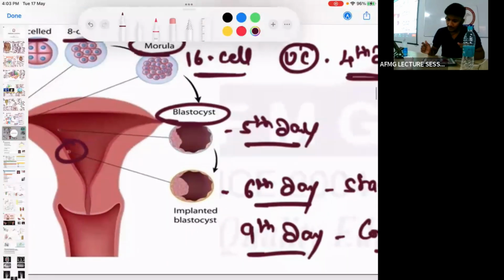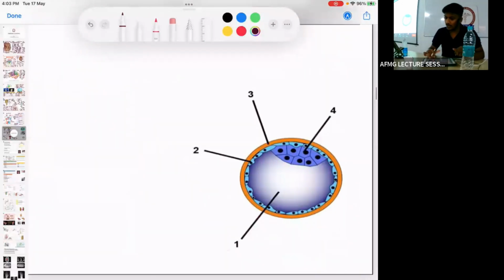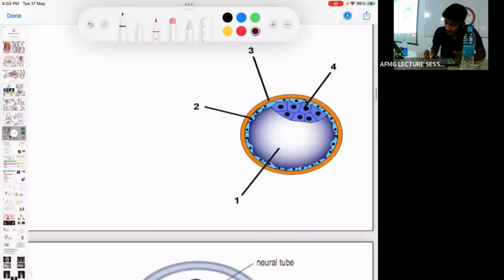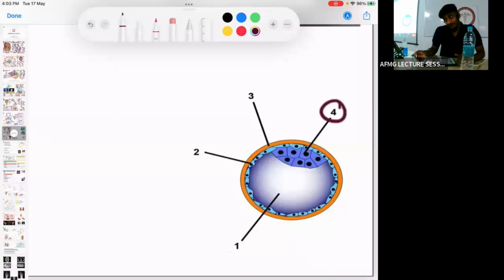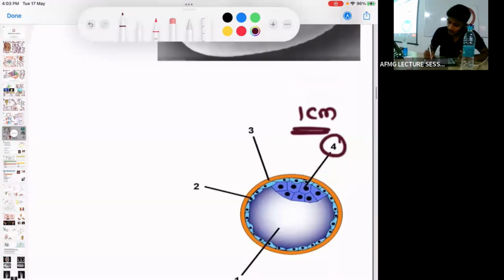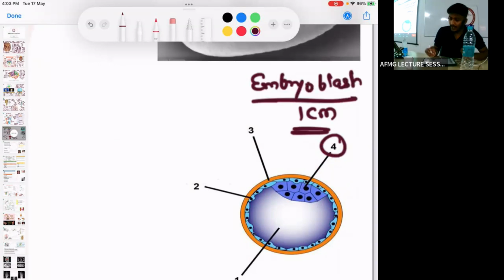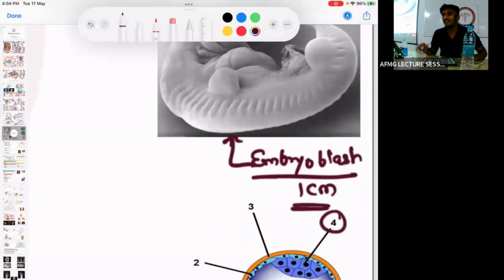So blastocyst, as you can see, what is a blastocyst? Here you can see a structure. तो ये 4 number का क्या है? जल्दी बताओ. Very good. It is the inner cell mass. The condensed tissue is known as the inner cell mass. Inner cell mass is also known as embryoblast, and this embryoblast will develop into the embryo proper.